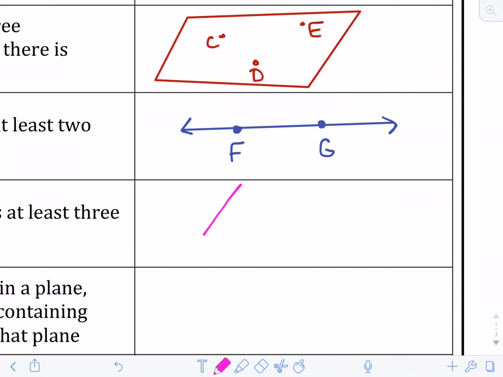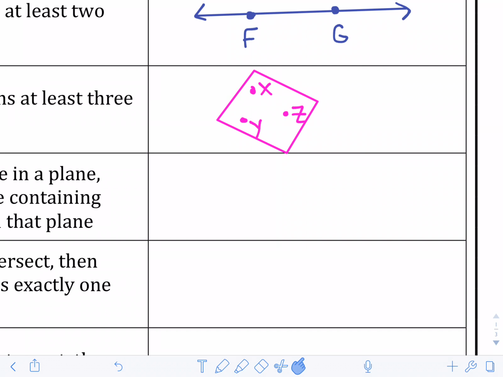So if you have your little plane here, okay, you're going to have at least 3 points that are non-collinear inside your plane because 3 non-collinear points make up your plane. Alright, here we go. 2.5: If 2 points lie in a plane, then the entire line containing those points lies in the plane.